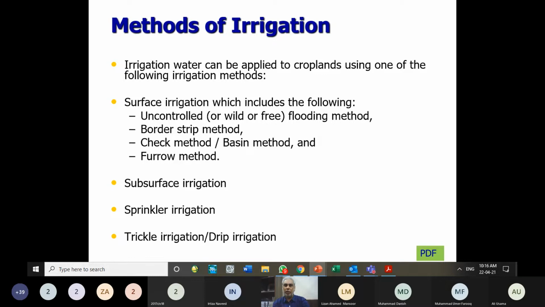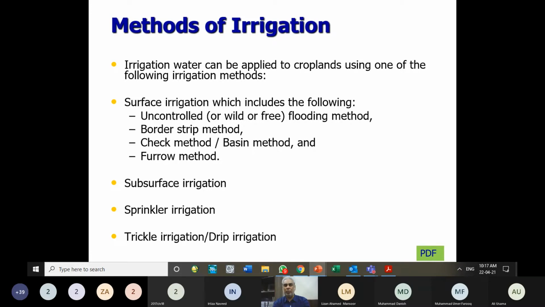But at the field level, if water is available, how many ways can we apply it? Those ways are grouped into 4 categories. The first category is application of water through the surface.